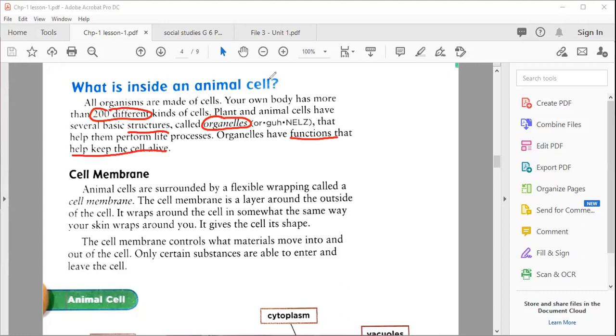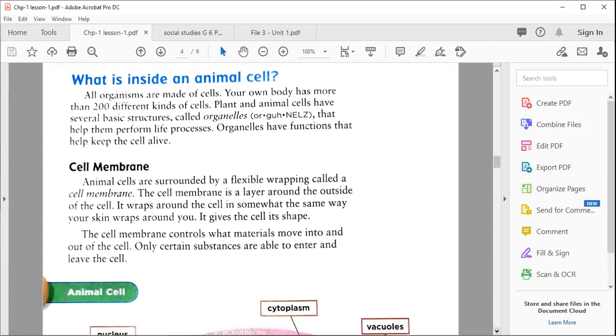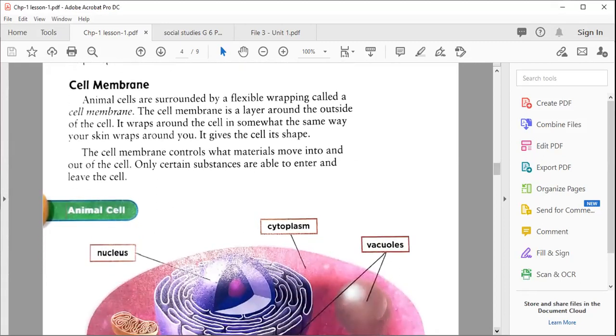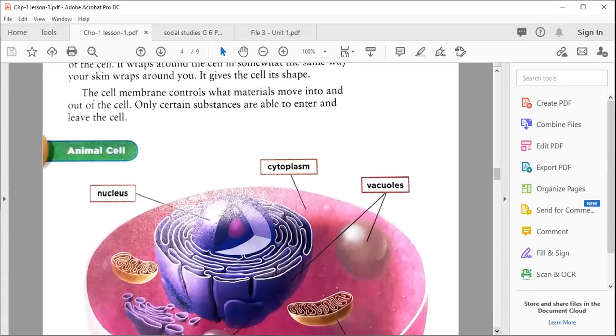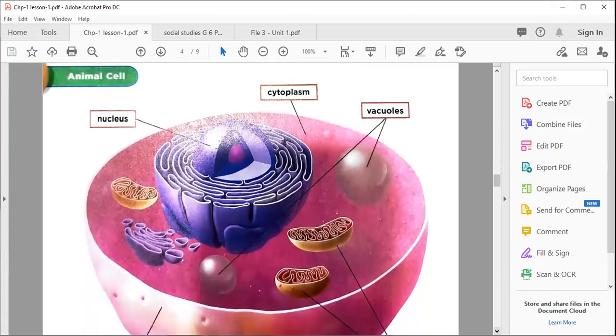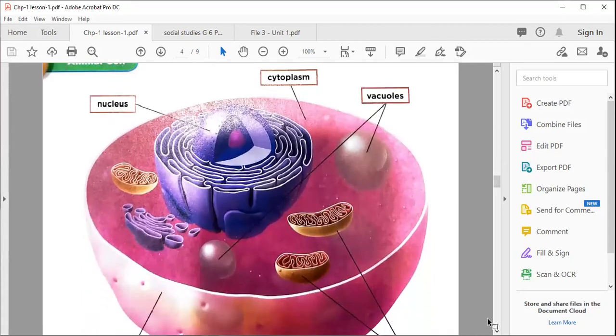Okay, what are these organelles? For this, you can see here in this picture, in this diagram. Here you can find the organelles that are present in an animal cell. Like here, you can see this first one.